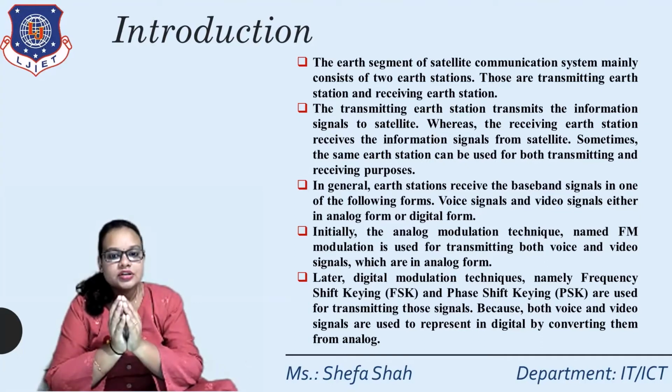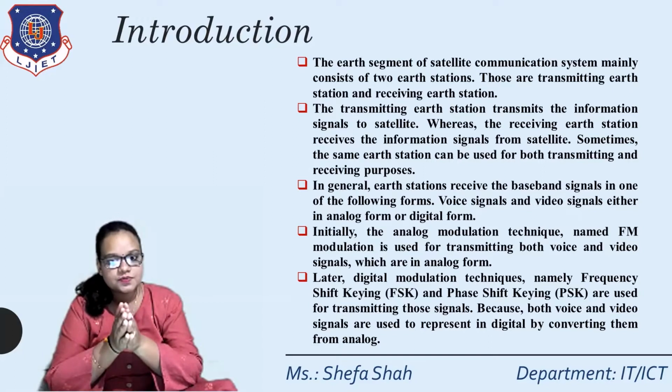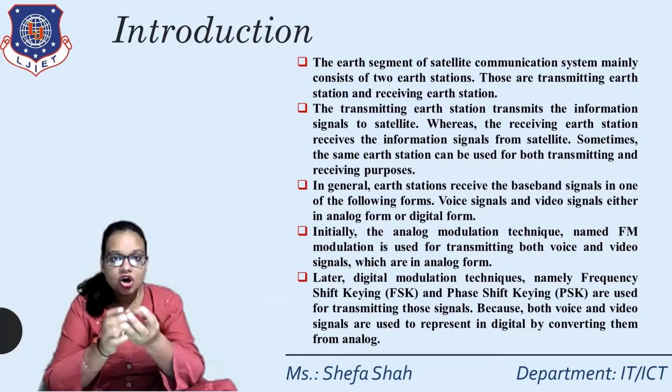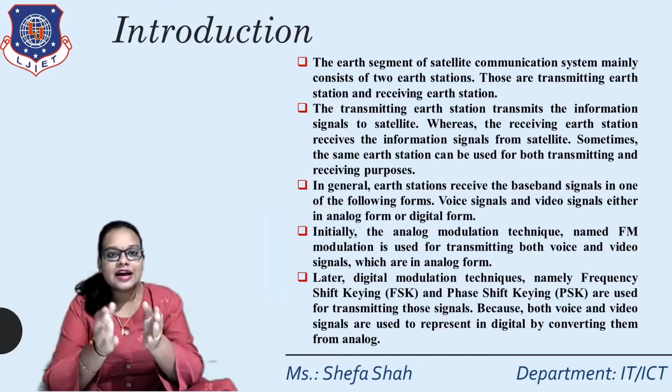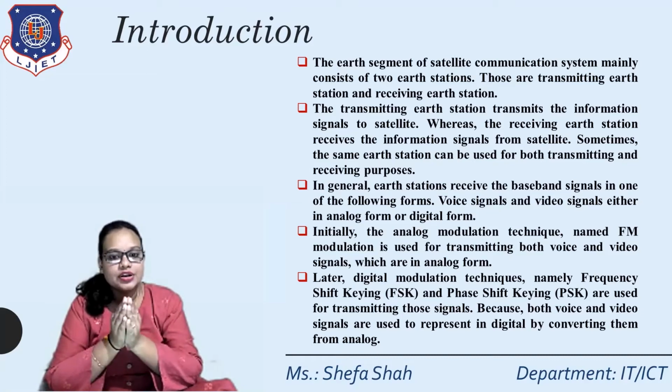In general, Earth stations receive the baseband signals in one of the following forms: either a voice signal or a video signal, in either analog or digital form. Initially, the analog modulation technique, FM modulation, was used for transmitting both voice and video signals in analog form.